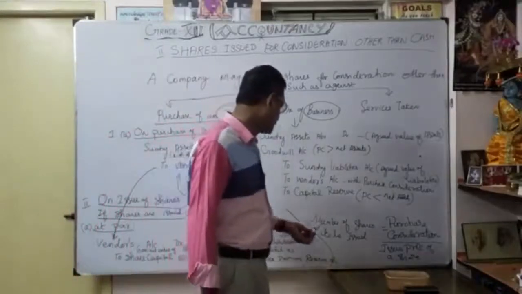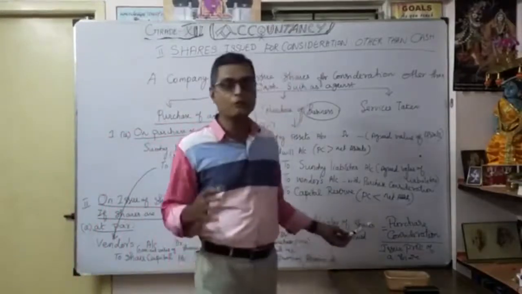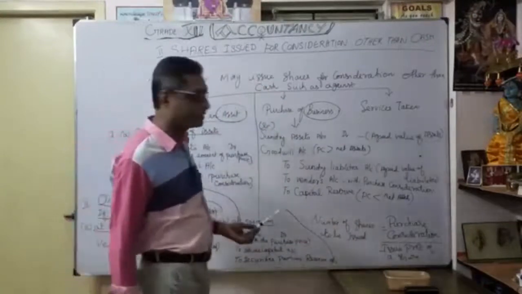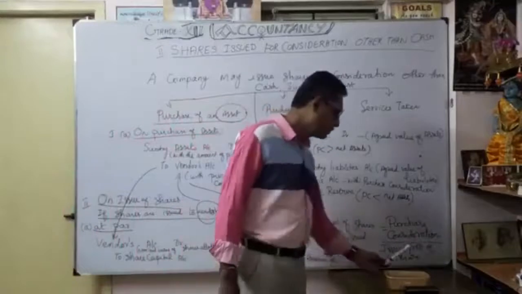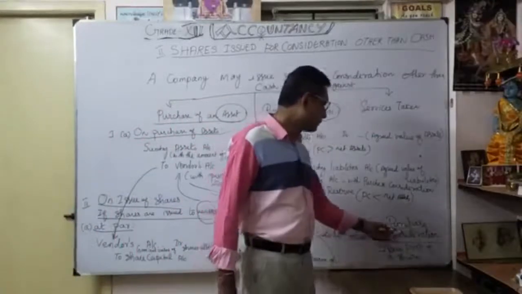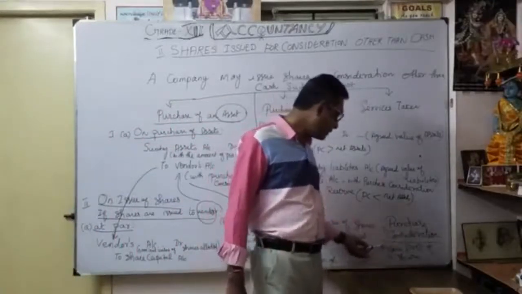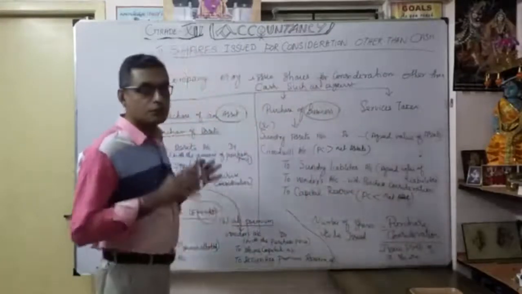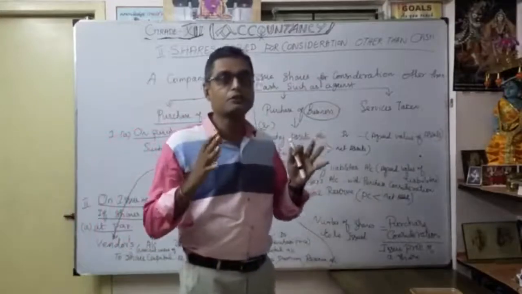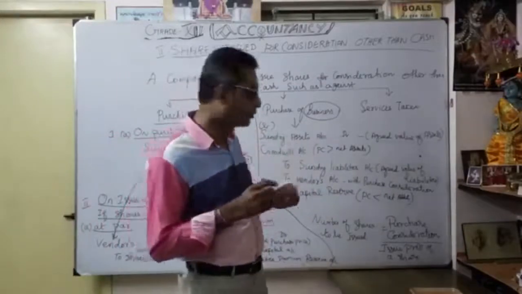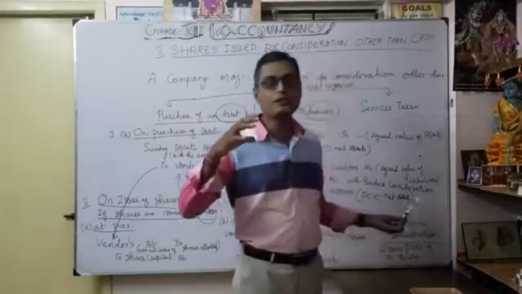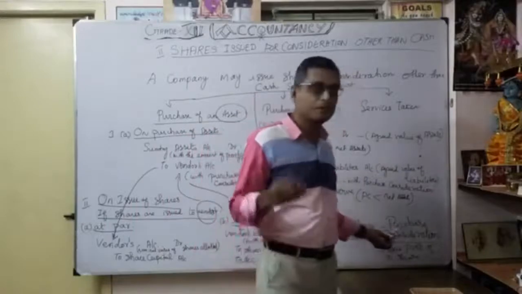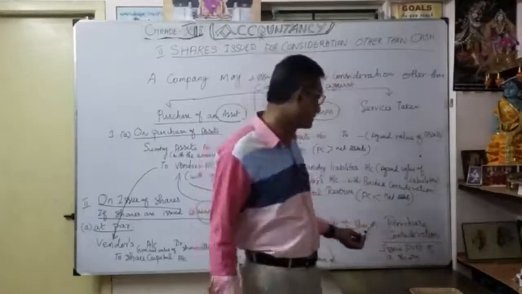That is very important. Number of shares to be issued, how are we going to calculate? Accordingly only, we make the entry.